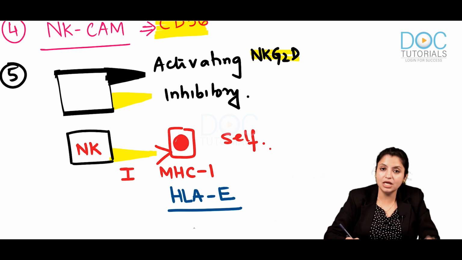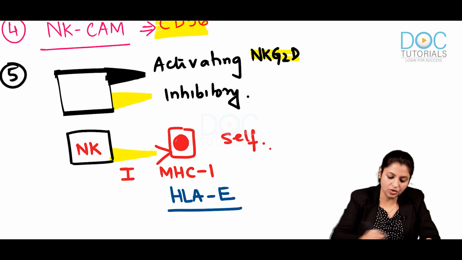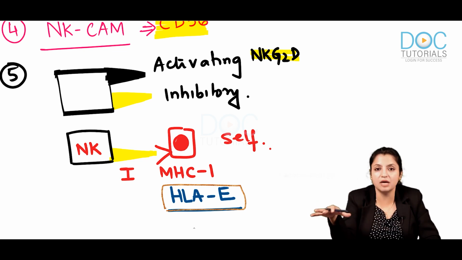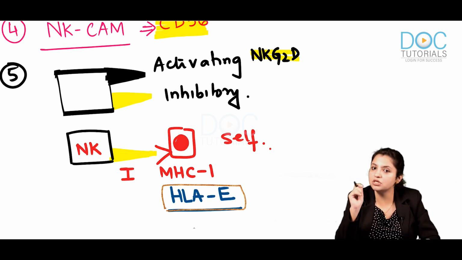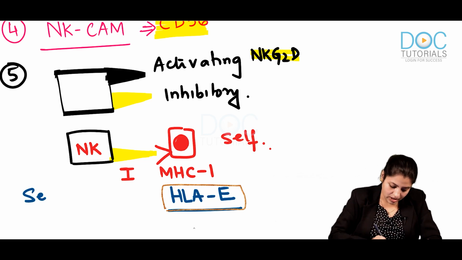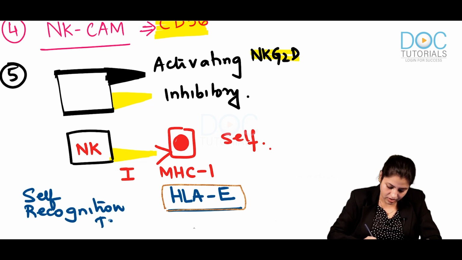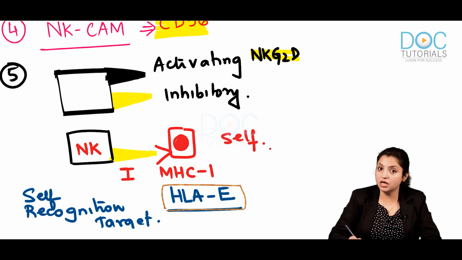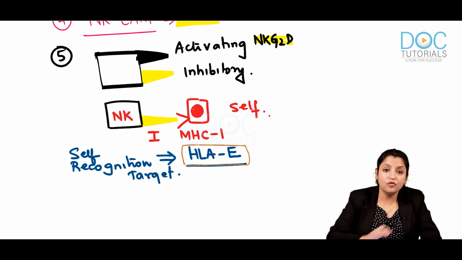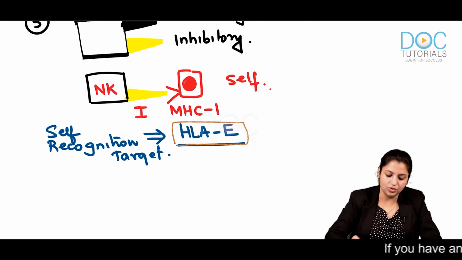Okay, so remember HLA-E is the self-recognition target of the NK cells. So which is the self-recognition target of NK cell? It is HLA-E. Okay, so out of the big MHC1 chain, which is the self-recognition target? It is HLA-E. So it checks HLA-E. So that is why they can ask you, what is the self-recognition target of NK cell? So the self-recognition target of NK cell is HLA-E, which everybody should remember. Now, of the full MHC molecule, only HLA-E is the self-recognition target.